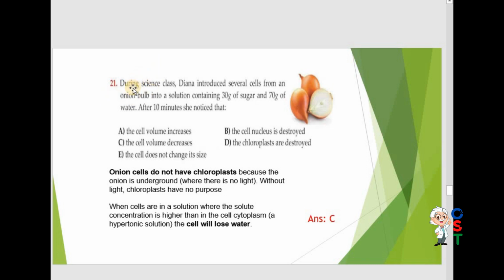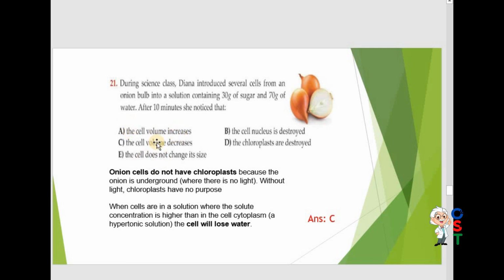Question number 21. During science class, Diana introduced several cells from an onion bulb into a solution containing 30 grams of sugar and 70 grams of water. After 10 minutes, she noticed that actually there is a process known as osmosis. Osmosis is a process in which water molecules move from higher concentration to lower concentration.